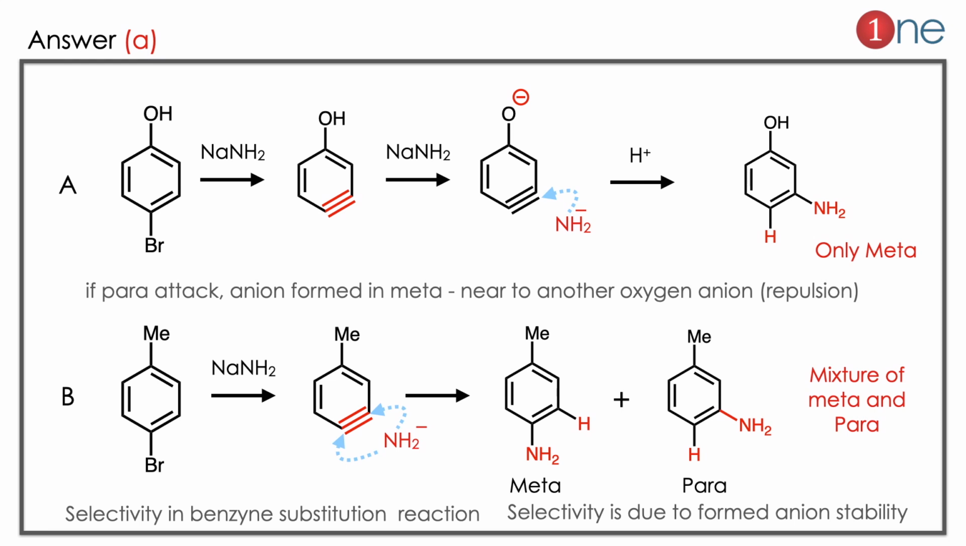Then if it is a methyl, what really happens? Methyl, even though it's an electron donating group, is not that much electron rich in the center. So here a mixture of products is possible in the second case. Amine can attack from both benzyne sides. So a meta and para mixed isomer is formed. You have to know that this question is all about benzyne substitution reaction and its selectivity. This selectivity purely comes from the anion stability. If an anion or a negative charge is there, only the meta position is favorable. Otherwise, a mixture of isomers will be formed. So the answer is clearly A.